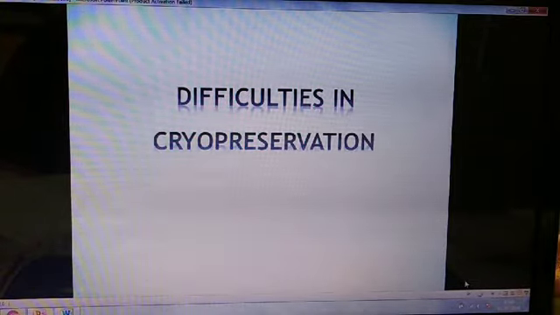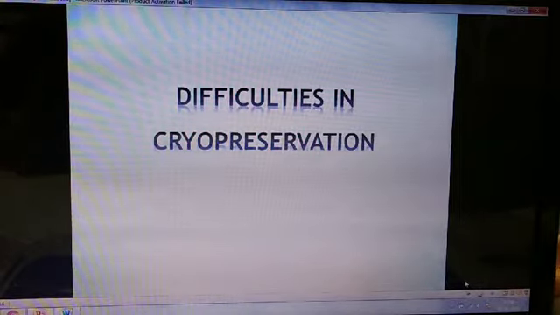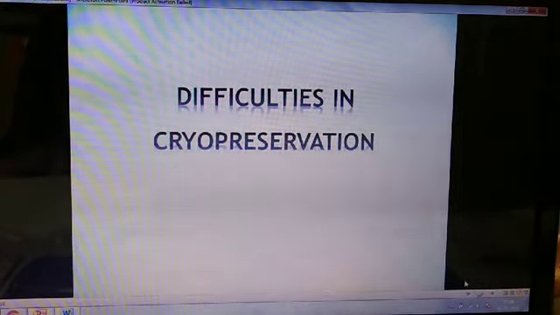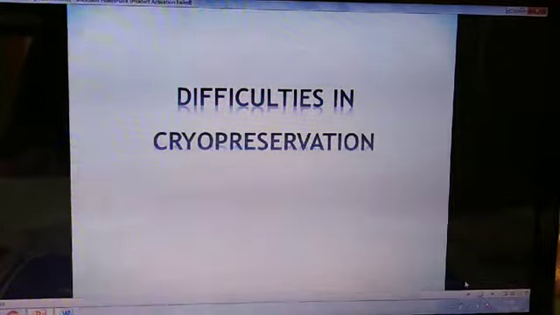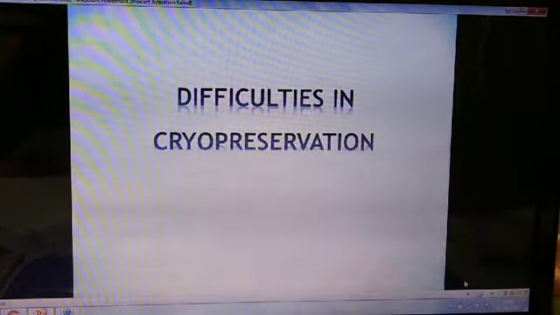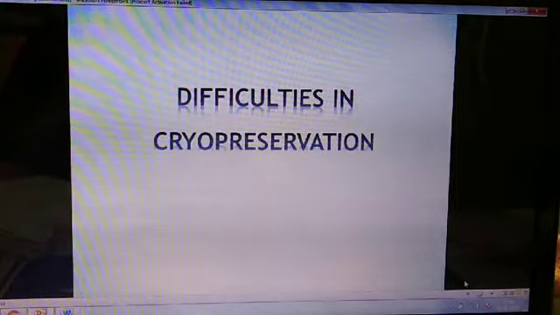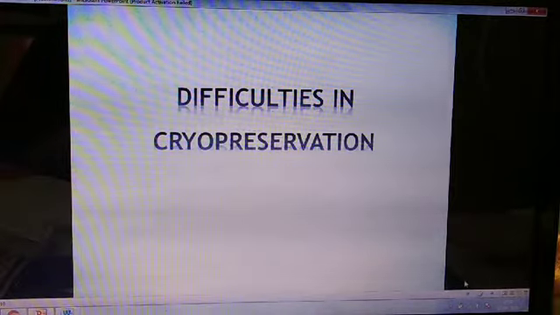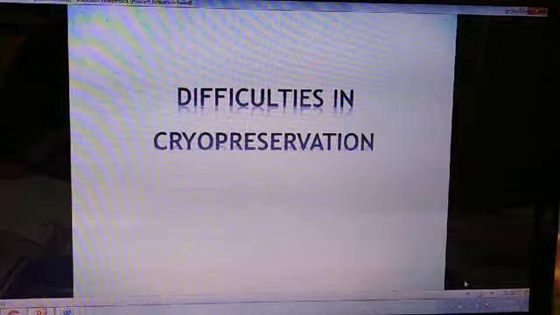Sometimes cell damage occurs during freezing, and sometimes thawing results in formation of ice crystals inside the cells, and somewhat cell dehydration, gradual formation of large crystals that can rupture the cell membranes. So these are some of the difficulties which need to be overcome in the cryopreservation process.